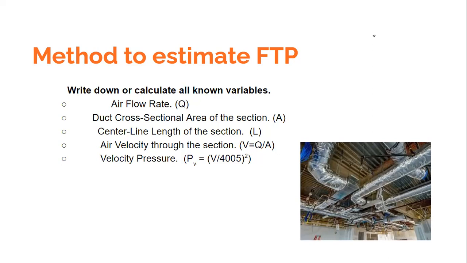Then we need to know the length of the section, and the velocity of the section can be calculated as Q upon A. Once you know the flow rate and the cross-sectional area of the duct, we can easily calculate the velocity as Q upon A. And then we need to calculate the velocity pressure. This formula is given for the pressure in MKS units, but we would be using the SI unit system to calculate the pressure. Okay, so let us begin with the method.